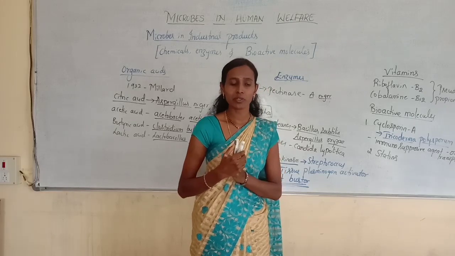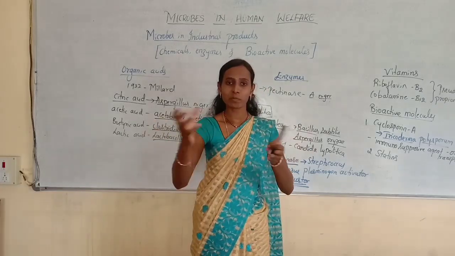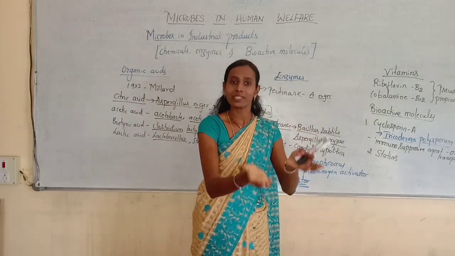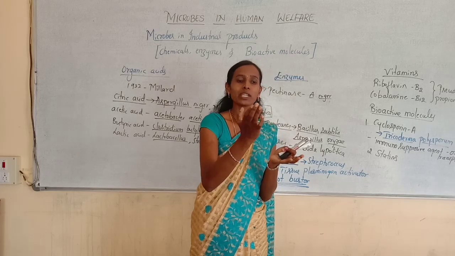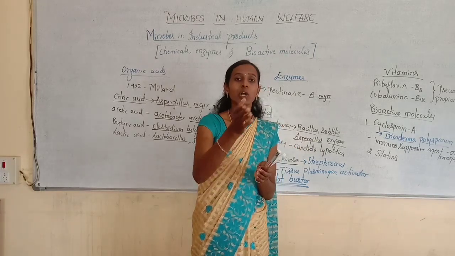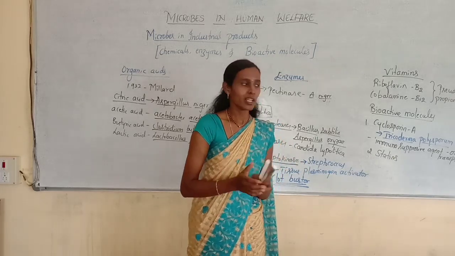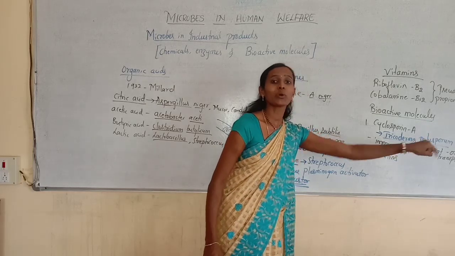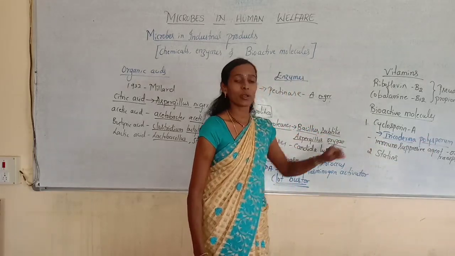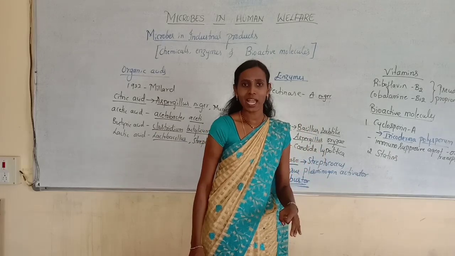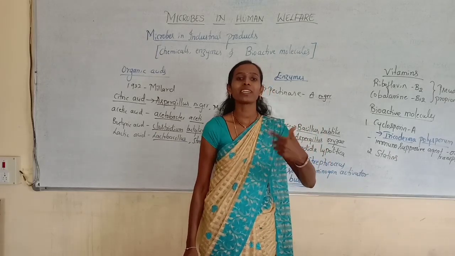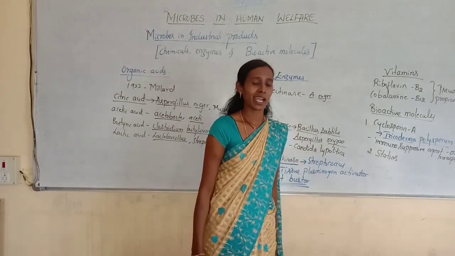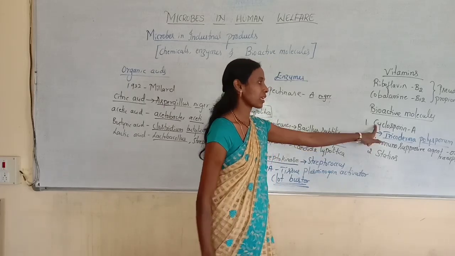So what will the immune system do when you transplant the kidney from one person to this person? In this person, the immune system will start producing T lymphocytes, and those T lymphocytes will destroy that organ. In order to avoid such circumstances, cyclosporine A is used as an immunosuppressive agent during organ transplantation. Cyclosporine A will suppress the activation of T lymphocytes so that the organ can be accepted. That is one of the major importances of cyclosporine A.